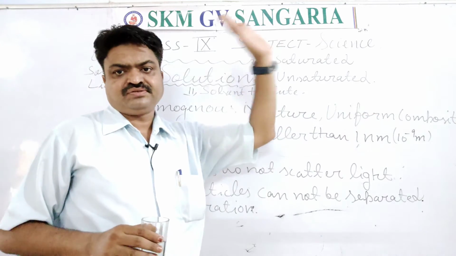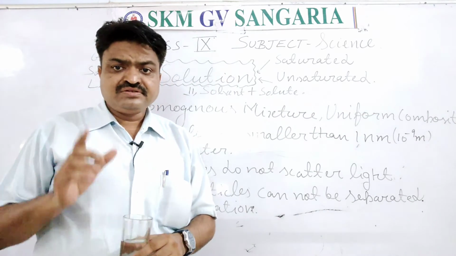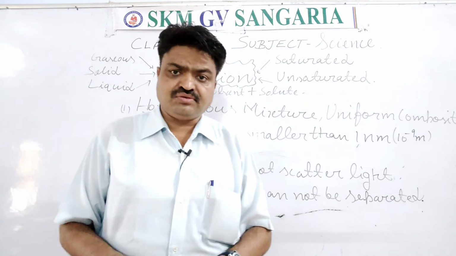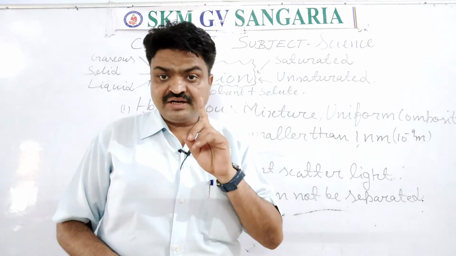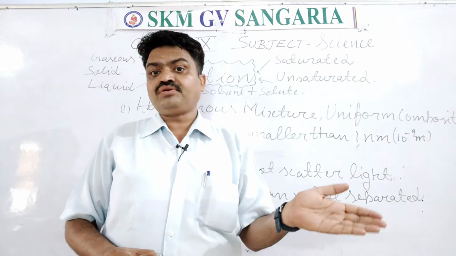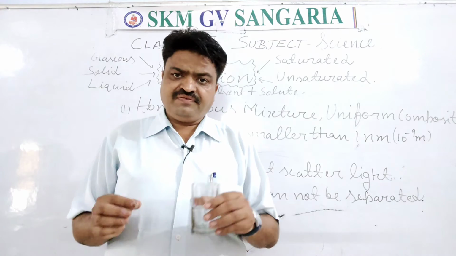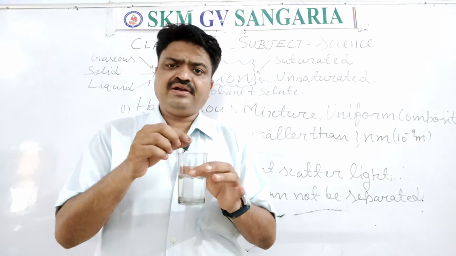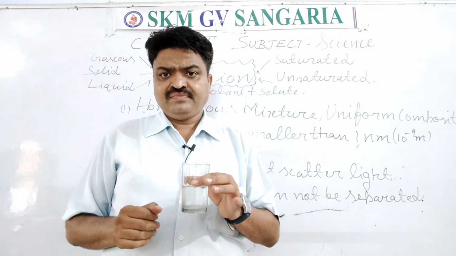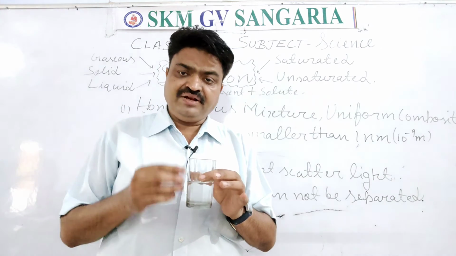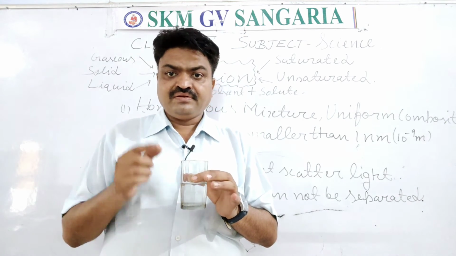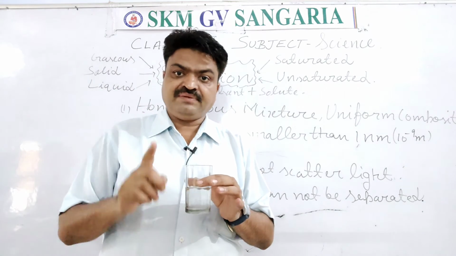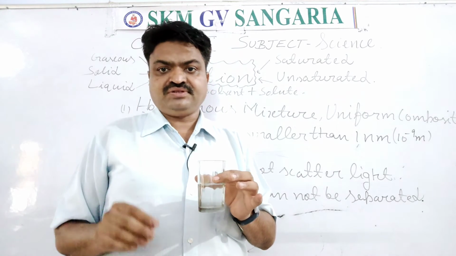Second is unsaturated. A saturated solution is a solution, students, in which the concentration of the solute is high. If I add salt again and again in this glass, then the solution I get will be an example of saturated solution.